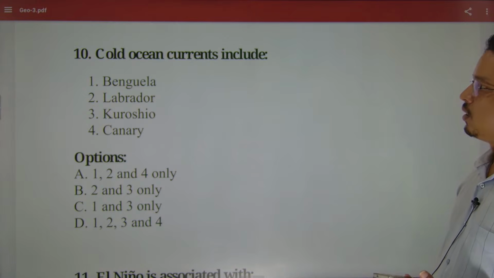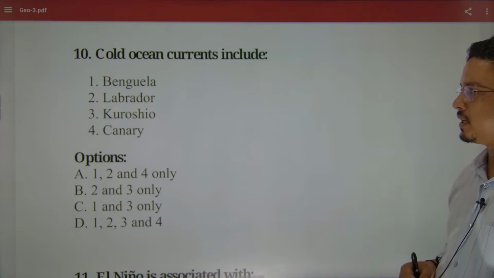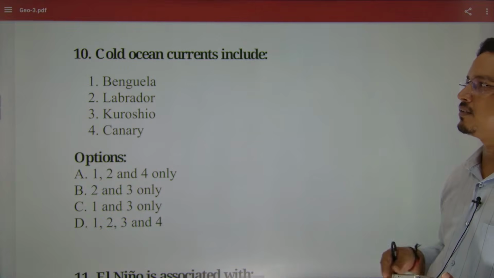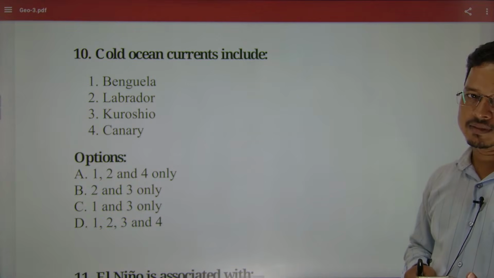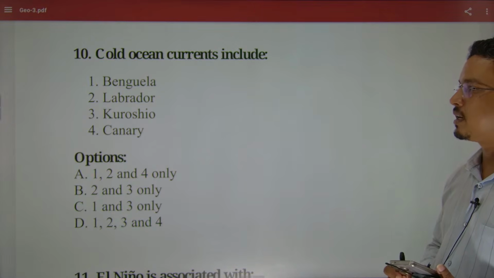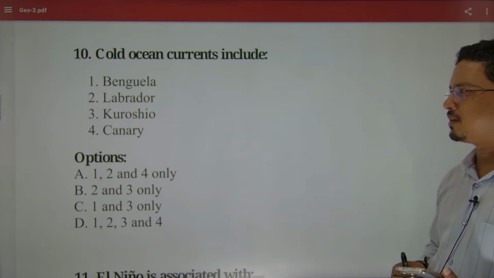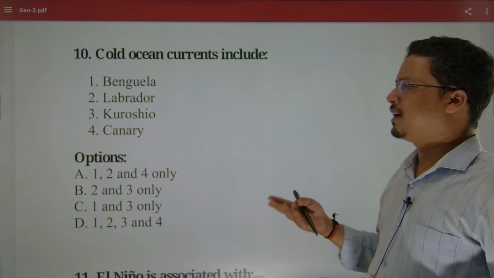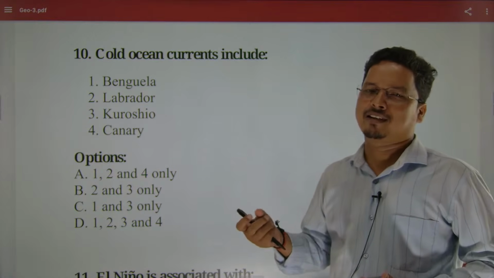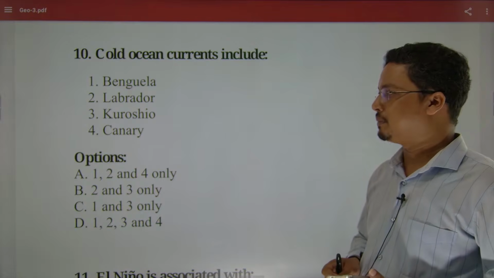Next one. It's an easy one, right? Anyone can pick this one. Comparatively, it is easy compared to the other questions we have done tonight. So this question number 10 is pretty good, and it is a mapping type of question. If anybody has a little bit of an idea of which ocean current prevails where, he or she can easily pick it out.